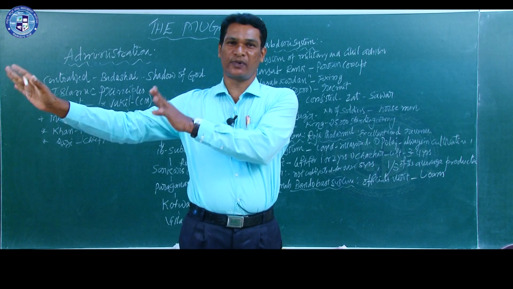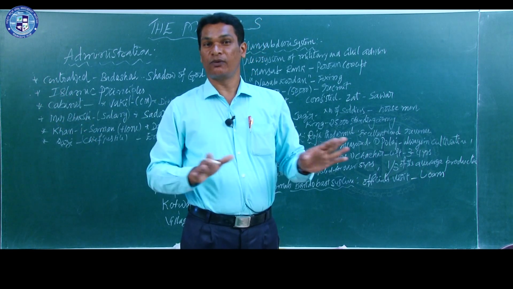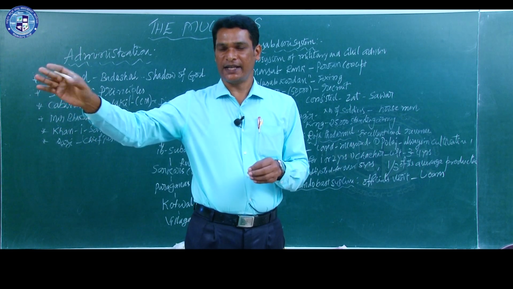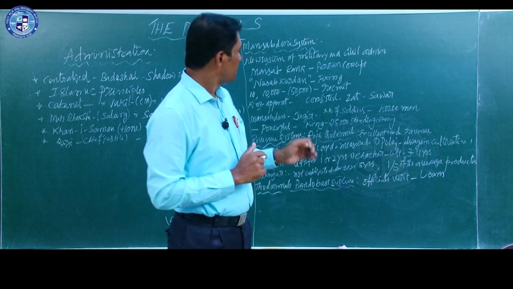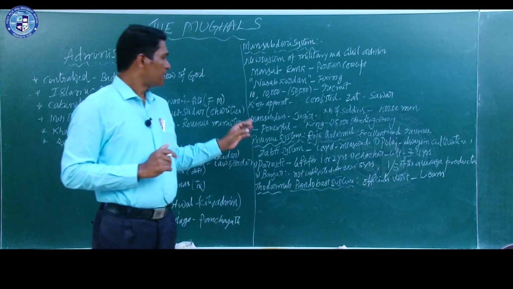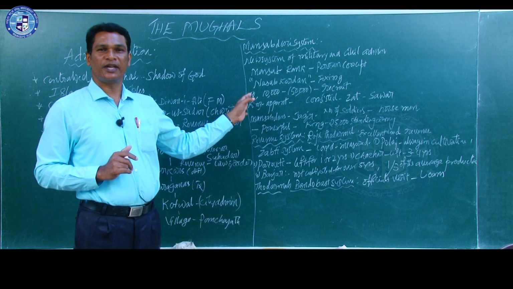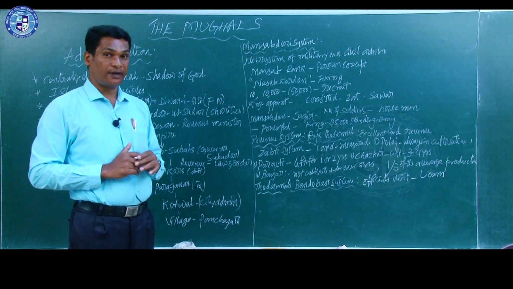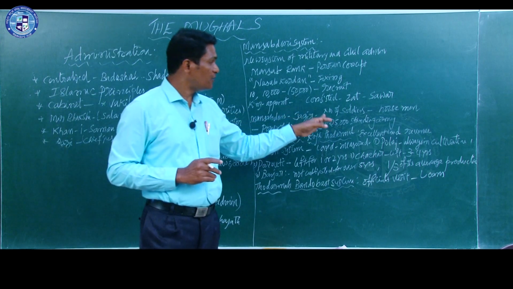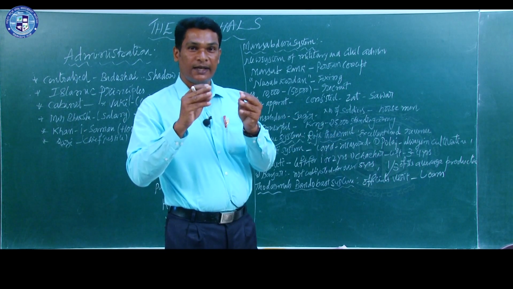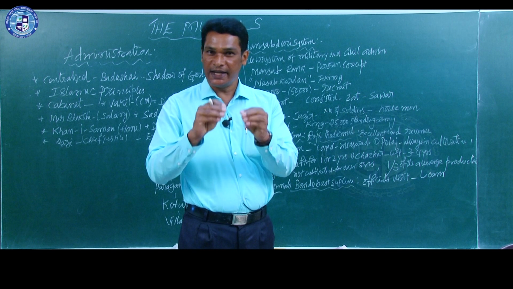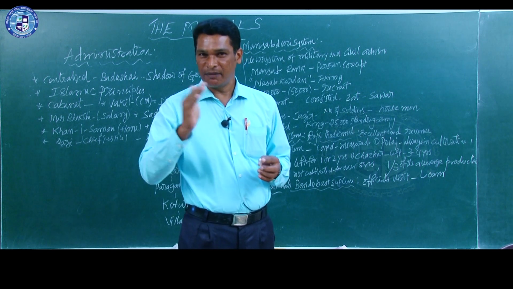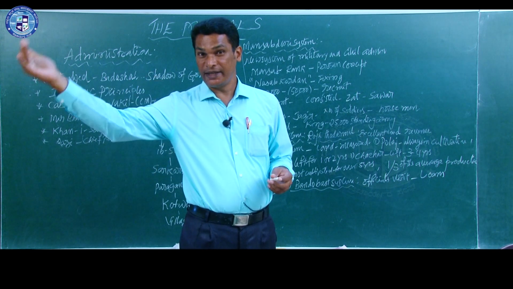Somebody else will take responsibility. For them, Akbar was paying salary, not salary, jagirs were given to the Mansabdars. But it became a problem for Akbar later. What happened? Akbar had only 25,000 soldiers as a standing army. The remaining soldiers were provided by the Mansabdars.